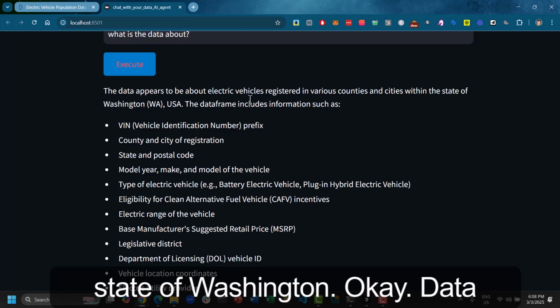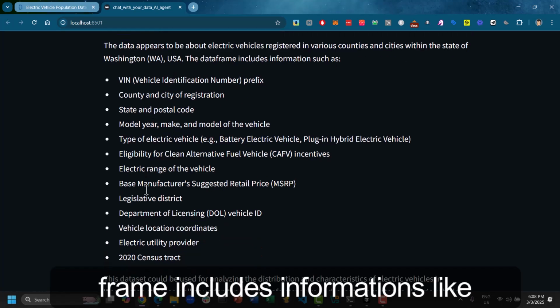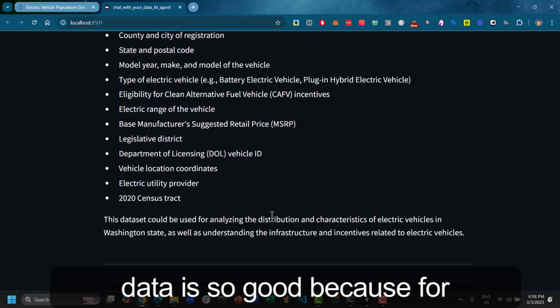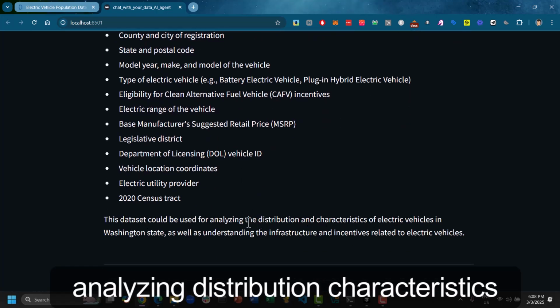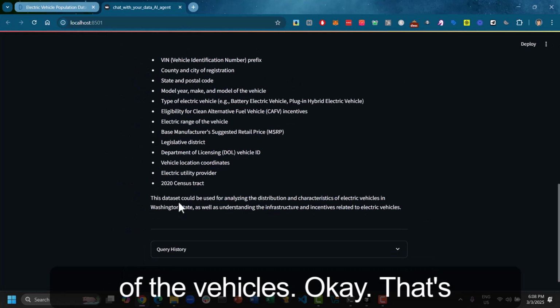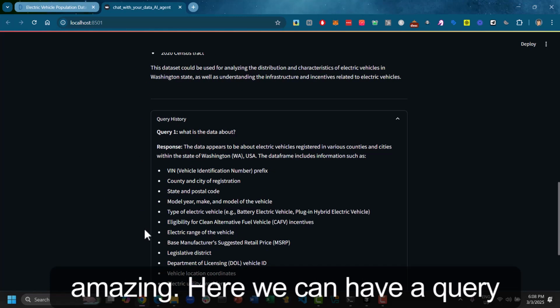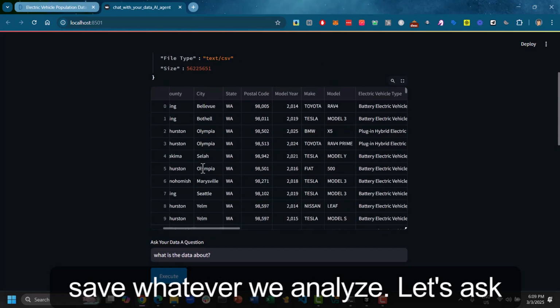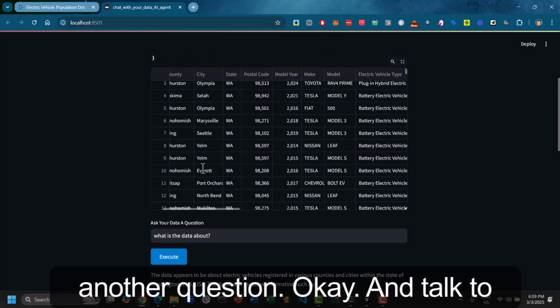The dataset could be used for analyzing distribution characteristics of the electric vehicles. That's amazing. Here we have our query history, so we can go back or save whatever we analyzed. Let's ask another question.